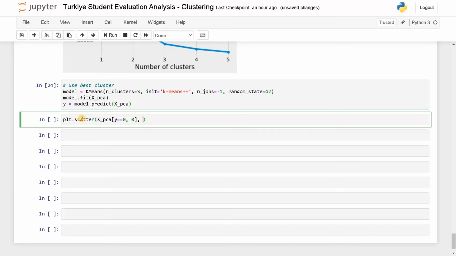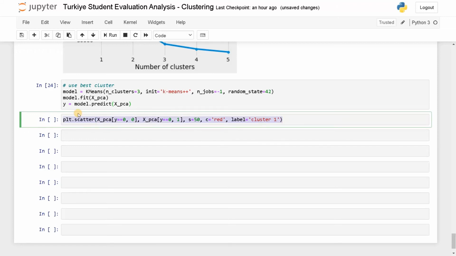And again xPCA, y equals 0 and the column is 1. Now we need to set some parameters. s equals 50 and c equals red. This is the color for that cluster point, and label equals cluster 1.